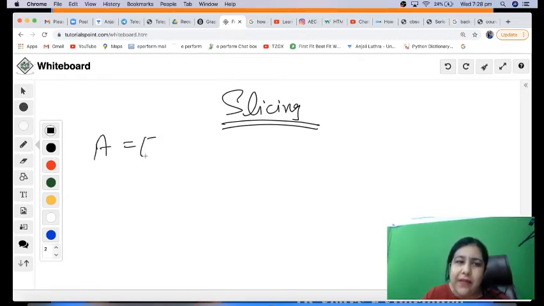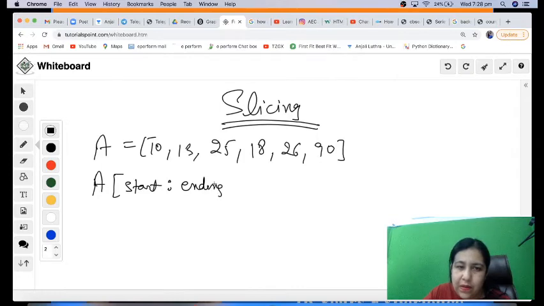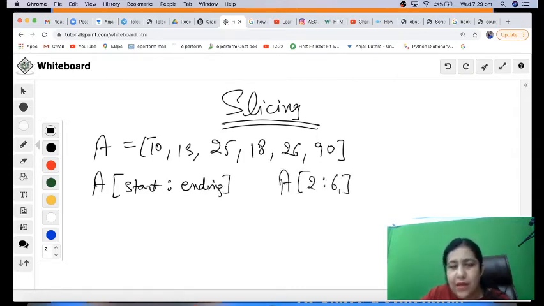If you have a list 10, 13, 25, 18, 26, 90. So this is my list, right? Now I want to divide it into parts. So I write A, starting position, colon, ending position, right? So you write A[2:6]. Now what happens is, we have these indices. So these are the indices of the elements. Let's say 2:5.